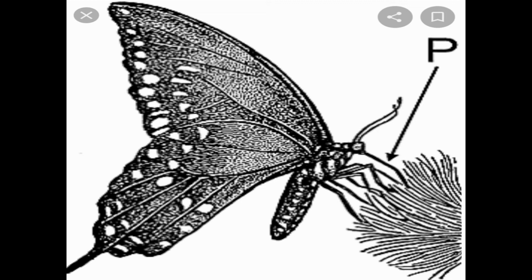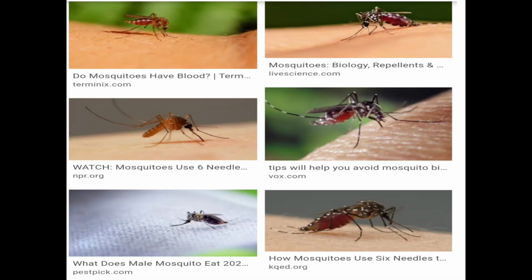Now you can see here, with the marker, I have shown it with an arrow. Now mosquitoes, see. Mosquitoes and bedbugs use a needle-like mouth part to pierce and a tube-like mouth part to suck the blood and other fluid material.